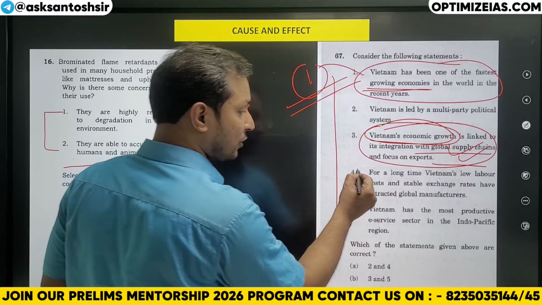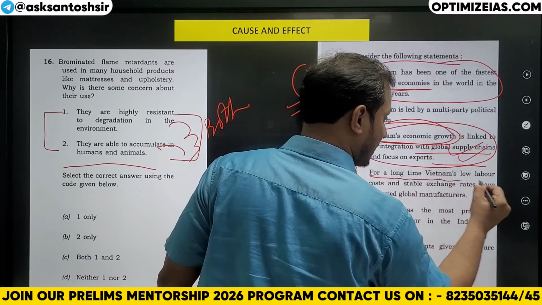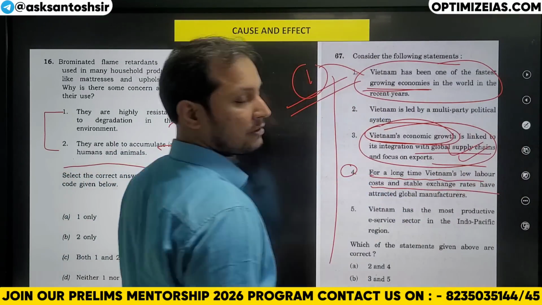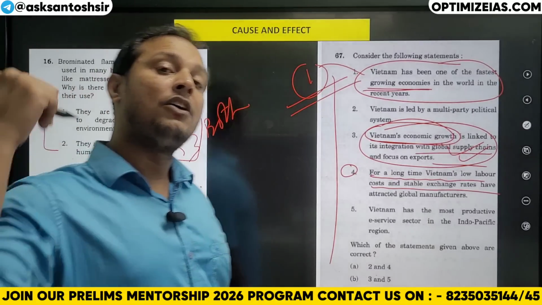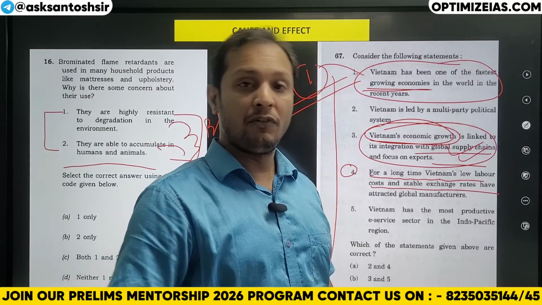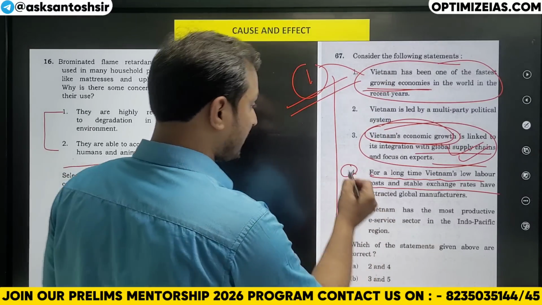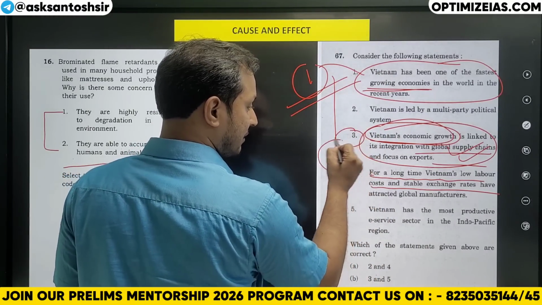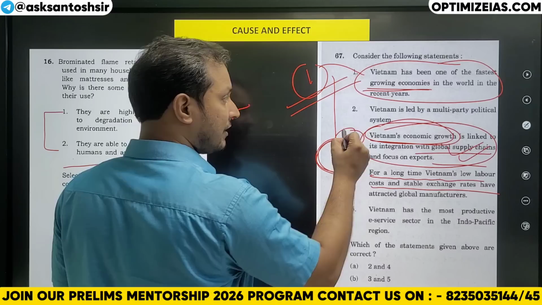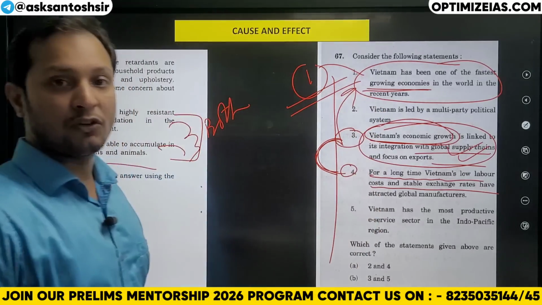Similarly, statement 4 also explains: for a long time Vietnam has had low labor cost, and that is why it has attracted global manufacturers who manufacture in Vietnam and then export to the world. So statement 4 and statement 3 will result in statement 1. Cause and effect.